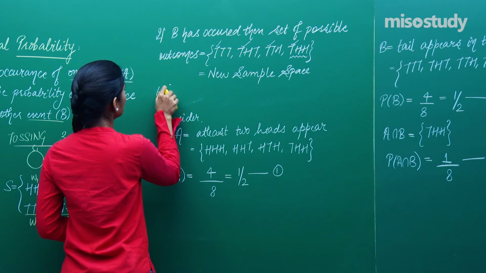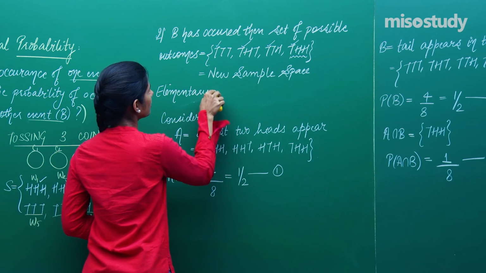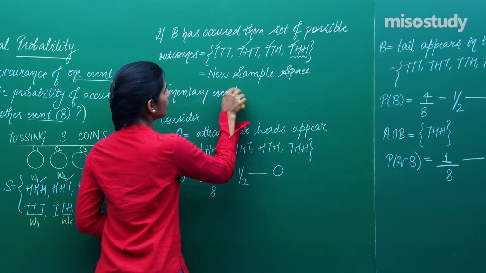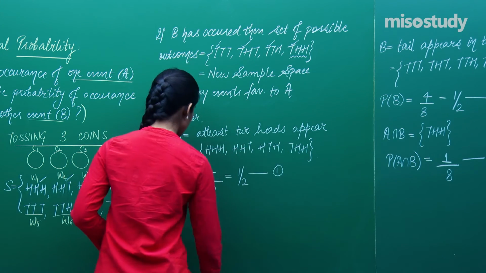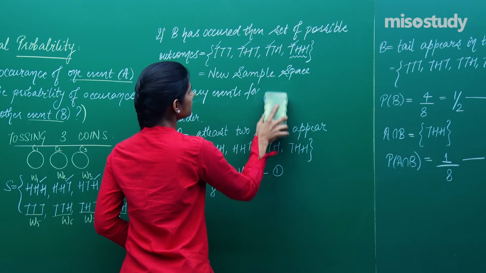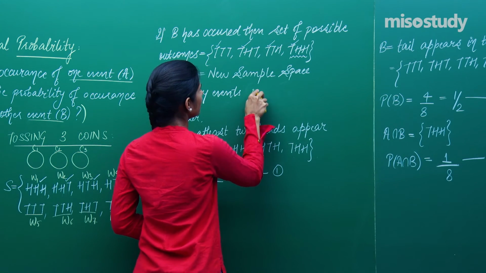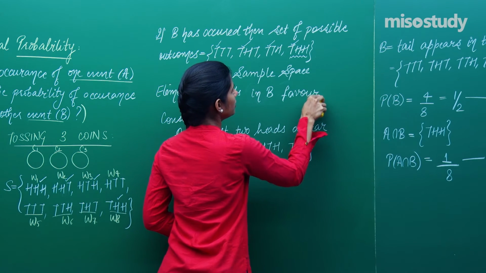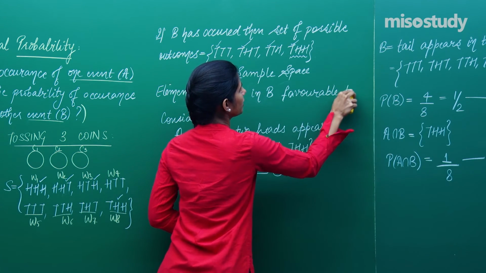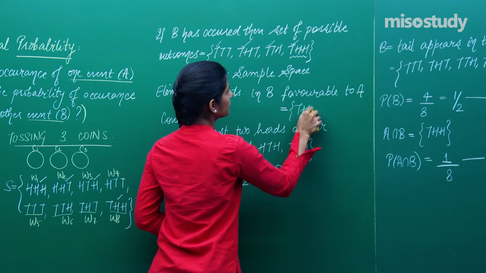So, elementary events in B favorable to A is just this.